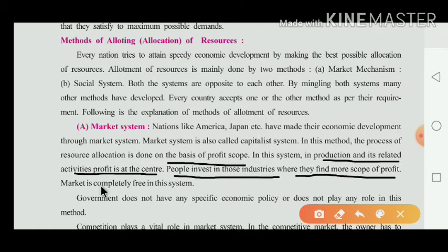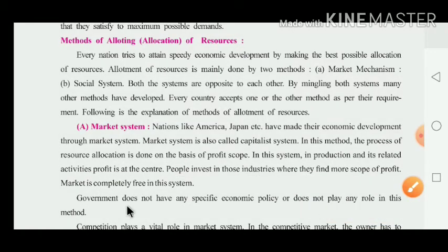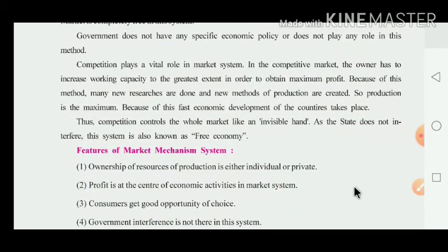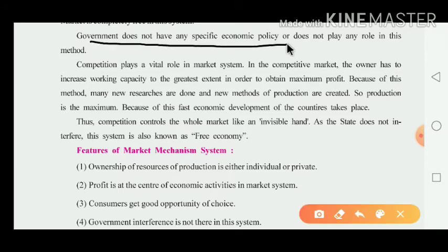That's why the market is completely free in this system. The government does not have any specific economic policy or play any role in this method. It means in the capitalist system, the government does not have any specific economic policy and does not play any role in this method. Here the competition plays a vital role in this market system.